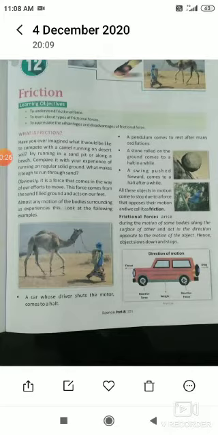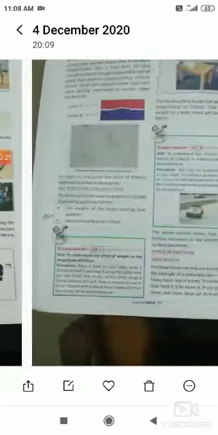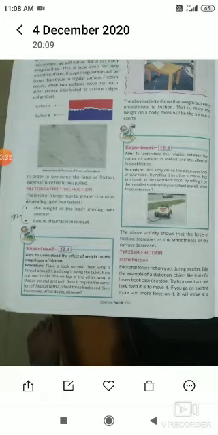opposes the motion. Now the friction force can arise generally with two factors affecting the friction. One is the weight of the body moving over another, other is the nature of the surface in contact. When two surfaces come in contact with each other, the frictional force is produced. If they are smooth, less friction will be produced. If they are more rough, there more friction will be produced.